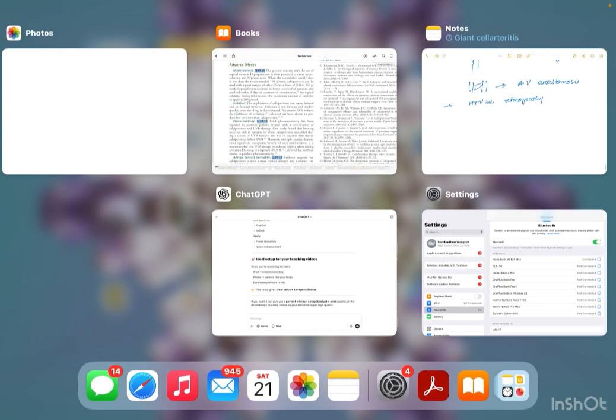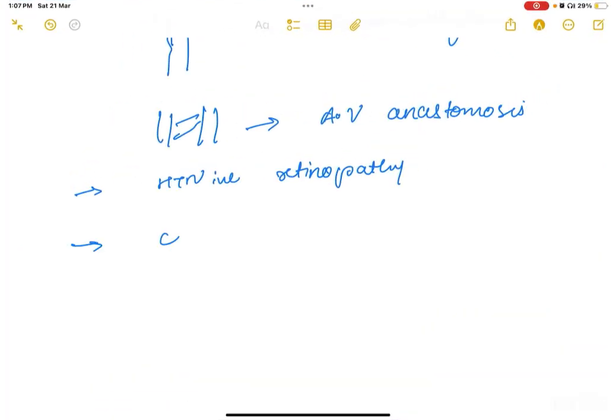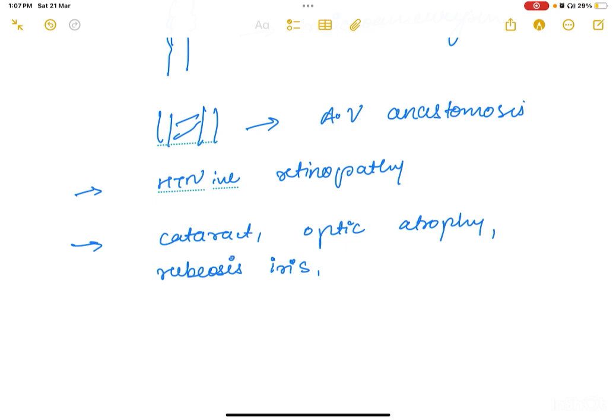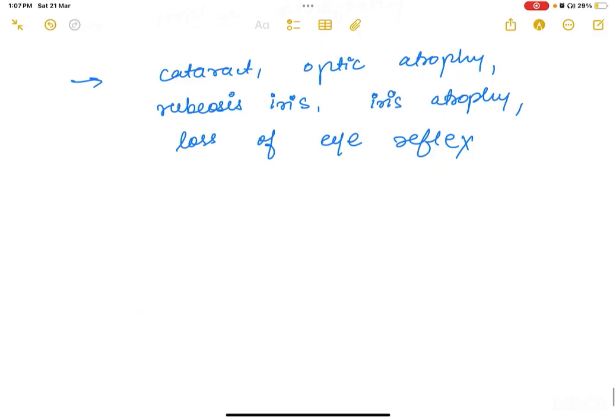Now, other ocular findings: the patient can have cataract or optic atrophy, or rubeosis iris, neovascularization at the iris, or iris atrophy or loss of eye reflexes. These are your ocular complications.